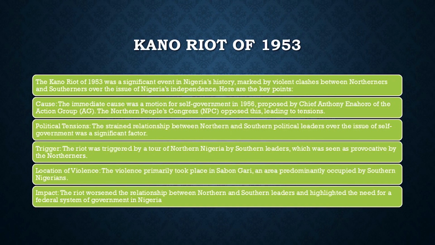Location of the violence. The violence primarily took place in Sabon Gari in Kano, an area predominantly occupied by Southern Nigerians. Impact of the riot. The riot worsened the relationship between the Northern and Southern leaders and highlighted the need for a federal system of government in Nigeria.